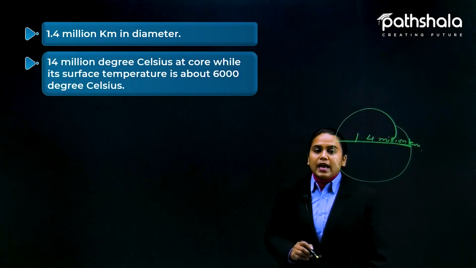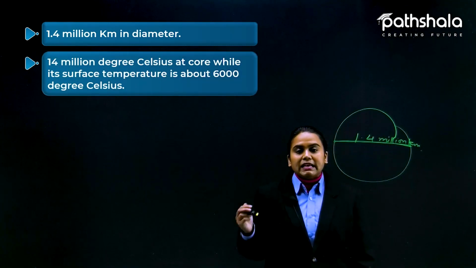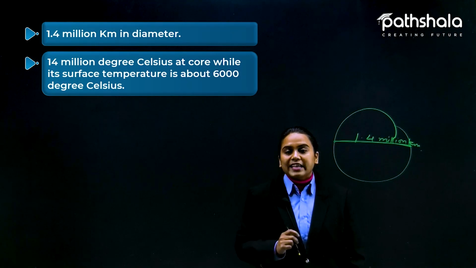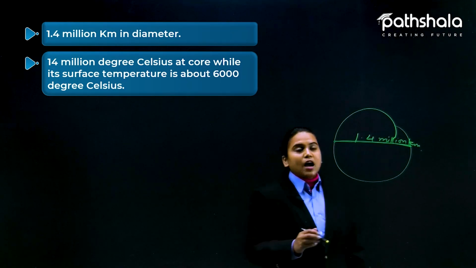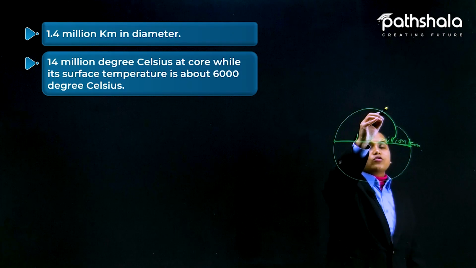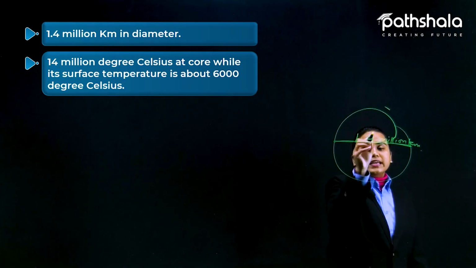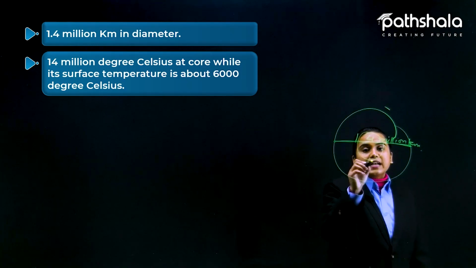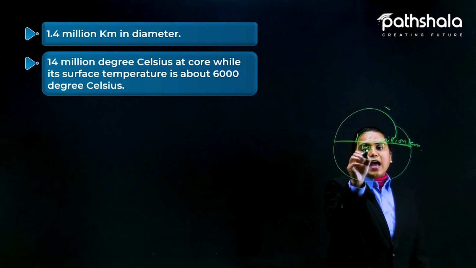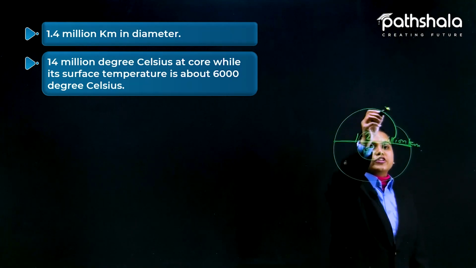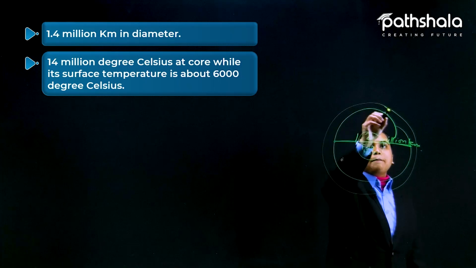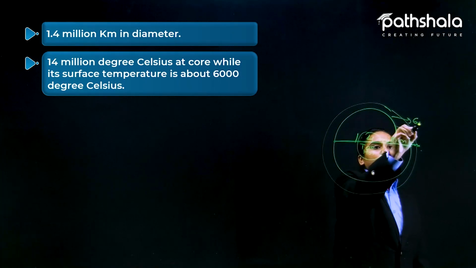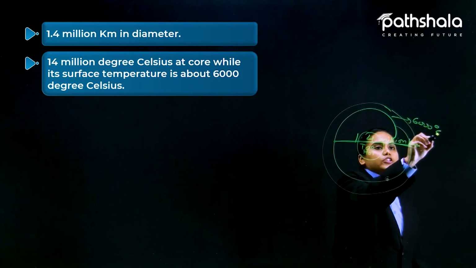The temperature is 14 million degrees Celsius at the core and 6000 degrees at the surface. The core is too hot, and the surface temperature of the Sun is around 6000 degrees Celsius.